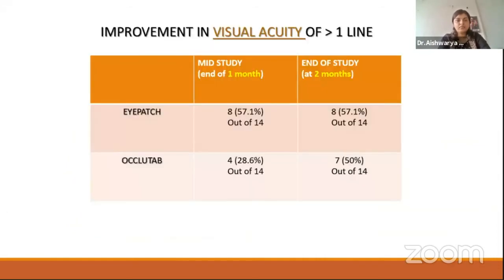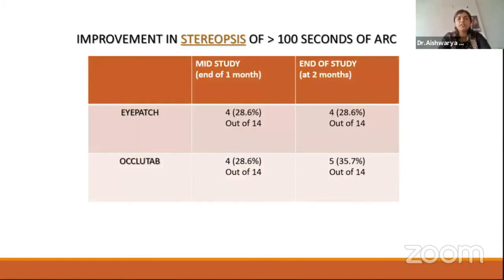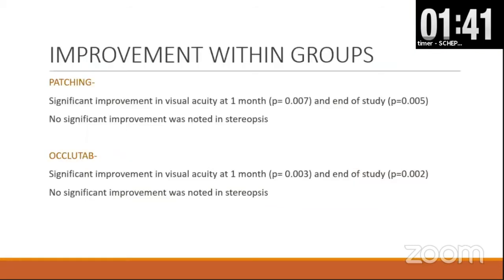The results. Improvement of visual acuity of more than 1 line was noted in 8 out of 14 children in the eye patch group at the end of the study, that is at the end of 2 months, and in 7 out of 14 in the Occlutab group at the end of 2 months. For stereopsis, an improvement of more than 100 seconds of arc was noted in 4 out of 14 children in the eye patch group at the end of 2 months and 4 out of 14 in the Occlutab group.